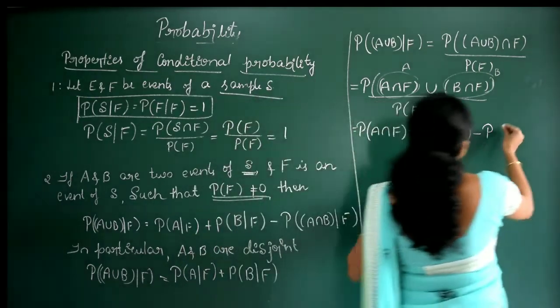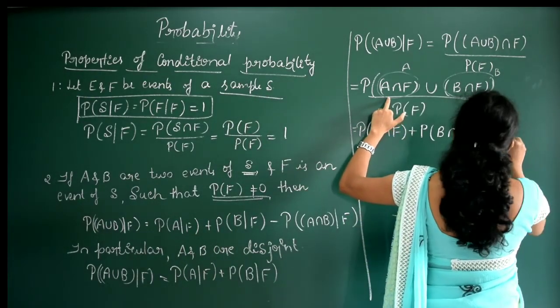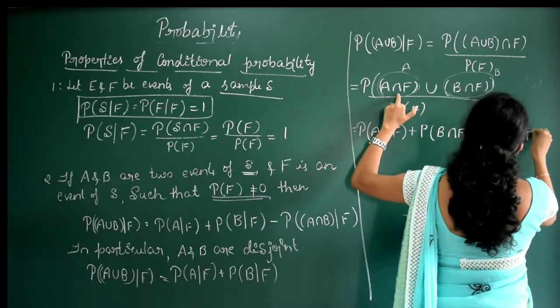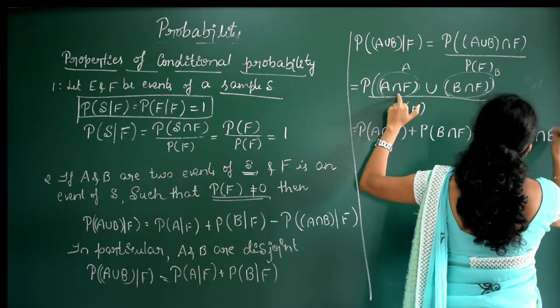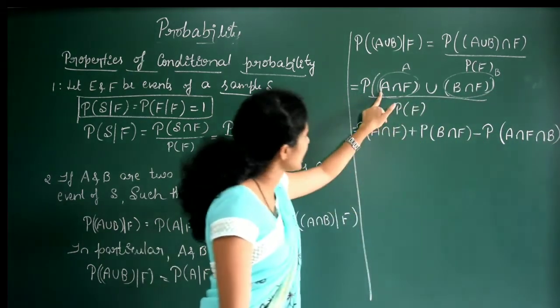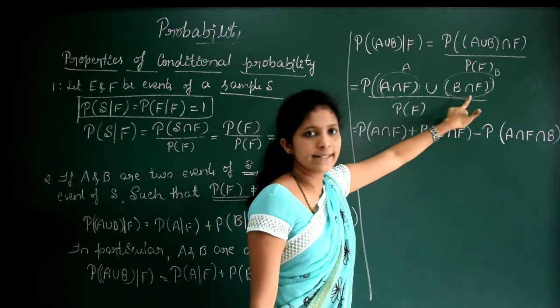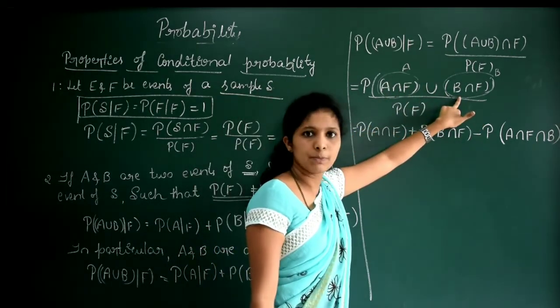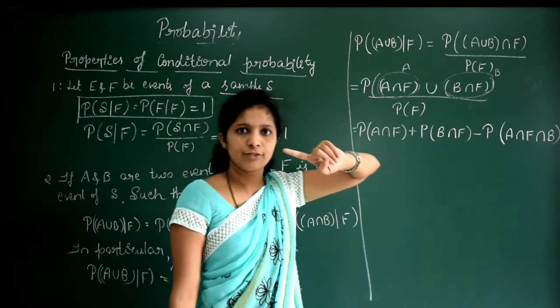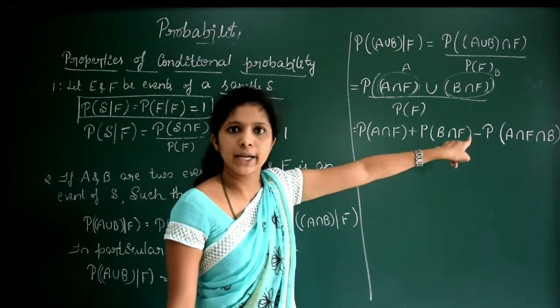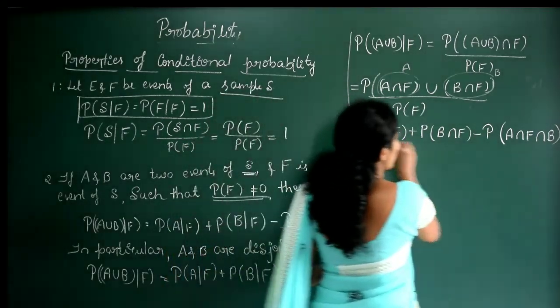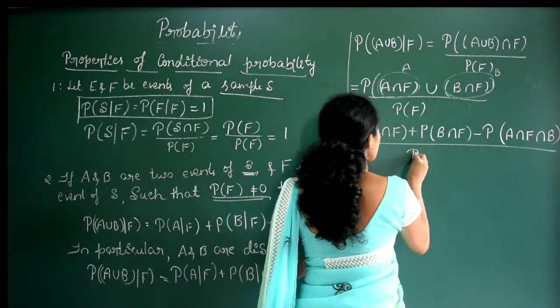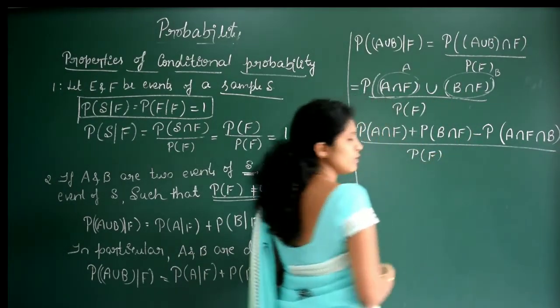A intersection B will now be A intersection F intersection B, right? A intersection F, B intersection F. What we can write? A intersection F intersection B, because once F is enough, right? So it will be A intersection B intersection F whole divided by P of F. Now we'll rearrange this one.